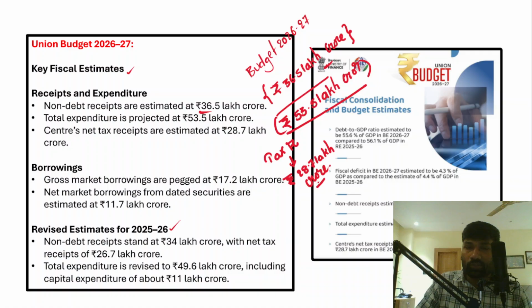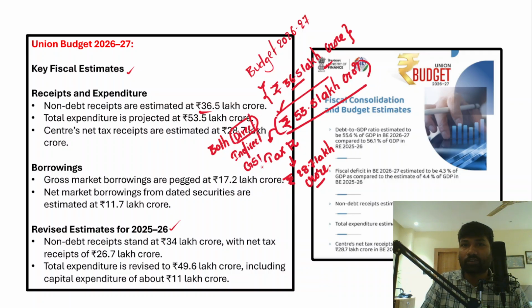Right. So I hope you have understood that there are certain receipts which are non-debt creating receipts, and this is the total expenditure of the government this year and the total taxes that the center has collected. Now this total includes both direct taxes as well as indirect taxes. Direct taxes, including income tax, corporate tax, property tax, capital gains tax and gift tax, all come under direct taxes. GST is an indirect tax. So this is the tax receipts of the government, and this is going to be the total expenditure.